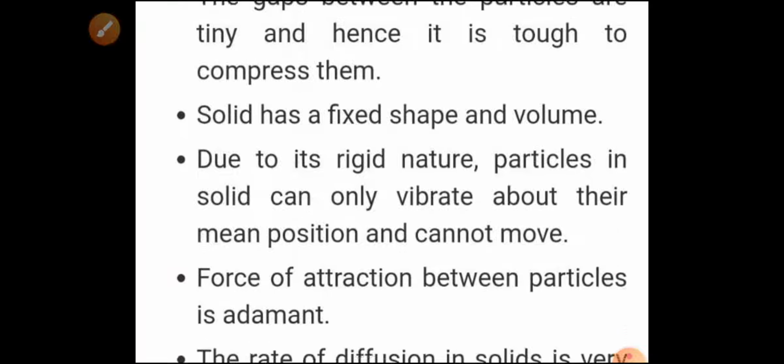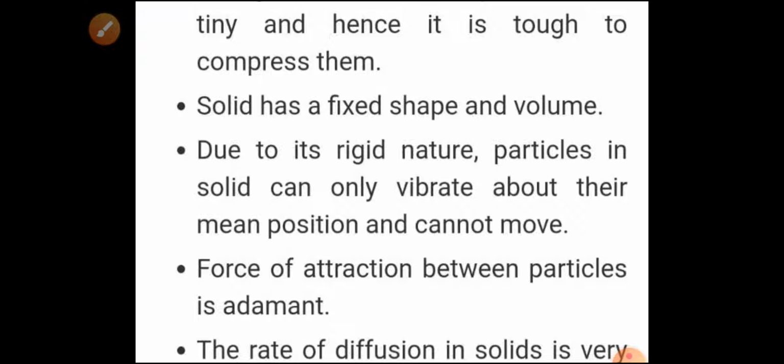Next, due to its rigid nature, particles in a solid can only vibrate about their mean position and cannot move. When we discussed the characteristics of matter, I told you that the particles of matter are moving. When we talk about a solid, it shows vibratory motion because the particles are closely bound to each other. They are just shifting from their mean position and coming back to the original, so we say the particles of the solid are only vibrating.